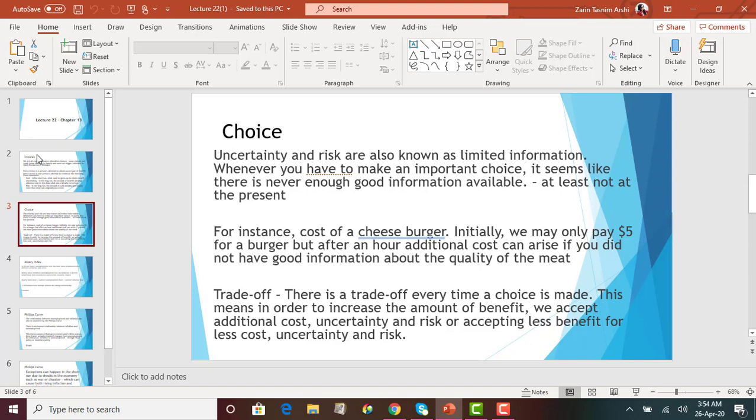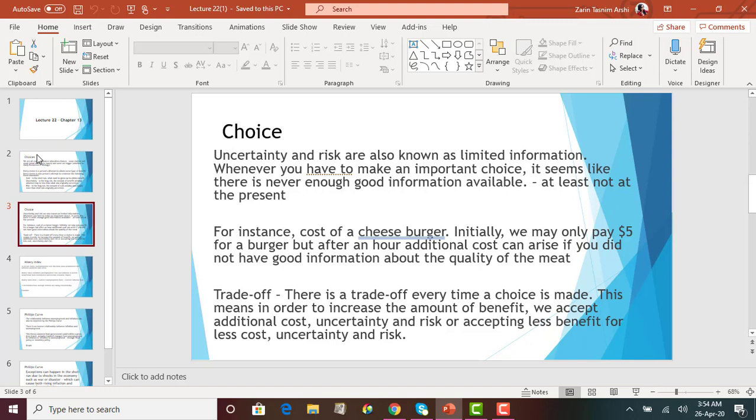That's something unknown. We don't have that information available to us. Or let's think about the jacket. We initially thought it will go 10 years, but we don't know if it will. I might end up using it for only 5 years because it can start getting torn, right? So we don't have that information. The information we have is limited, so uncertainty and risk are known as limited information.